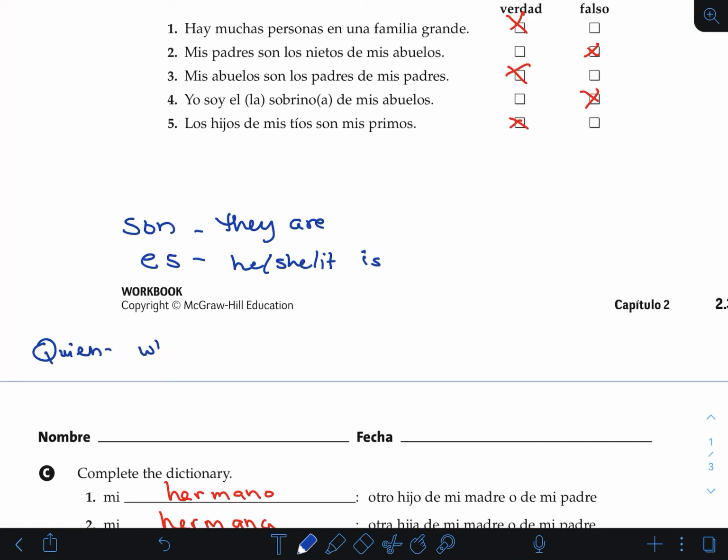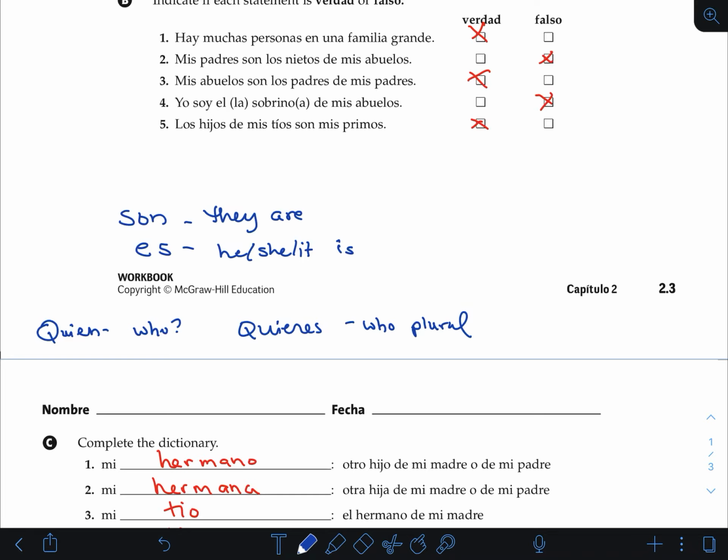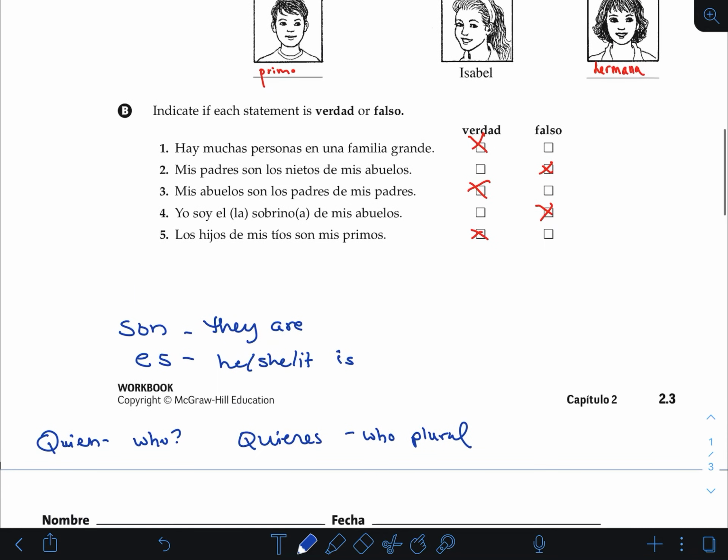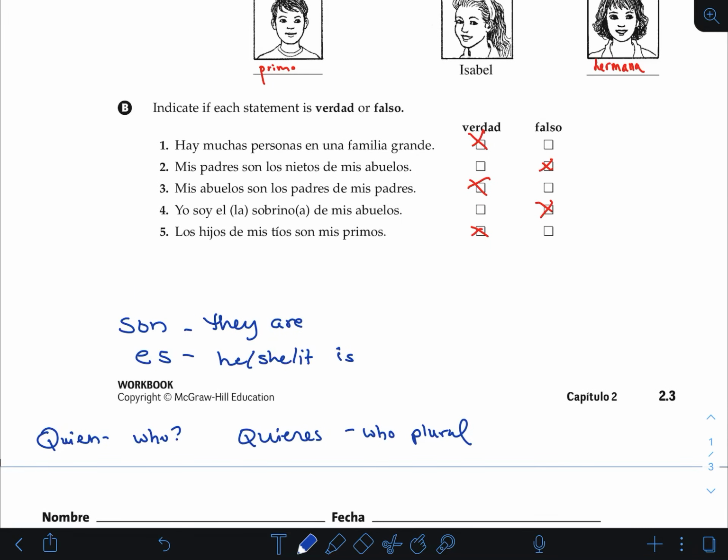Quién, right? Who. Quiénes is who, plural, right? So we still need to know these words from week 1, and again, next week you're gonna have to know the words from week 2, and so on and so forth. So please make sure that we're keeping up with these words. So let's look at number 2 and number 3.